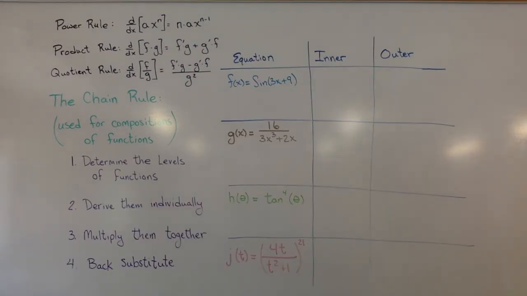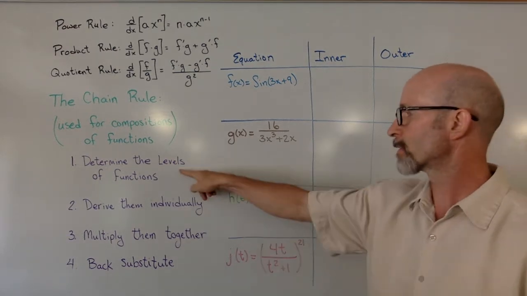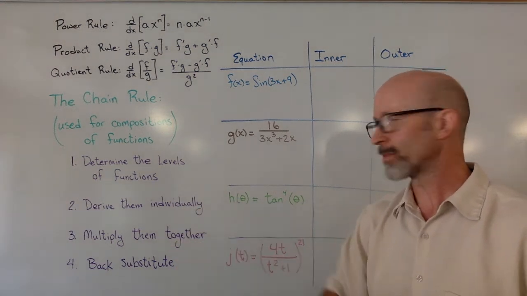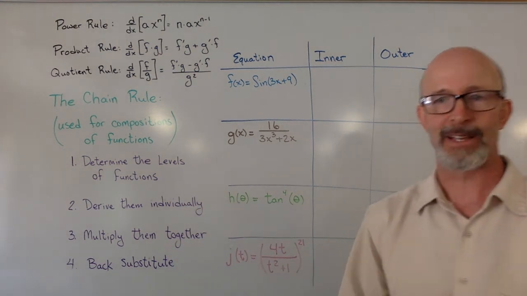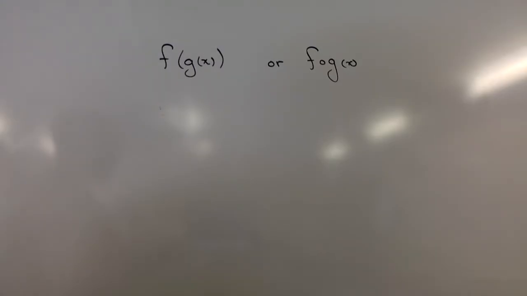Now this might look a little more complicated, but here are the steps that we were following. We want to determine the different types of functions that we have, the inside and the outside, take their derivatives individually, multiply them together, and then back substitute. So it kind of looks like these compositions of functions. That's what we're dealing with here.